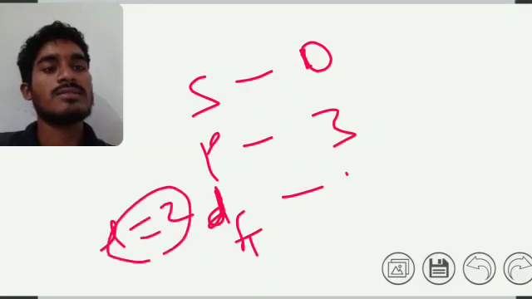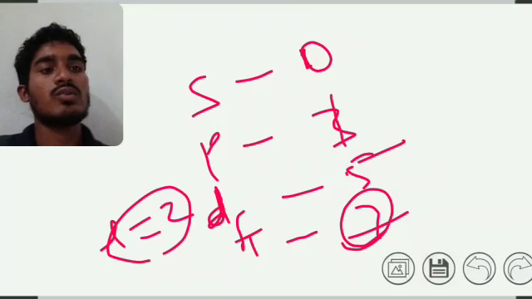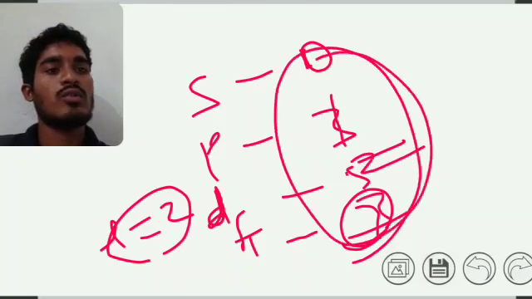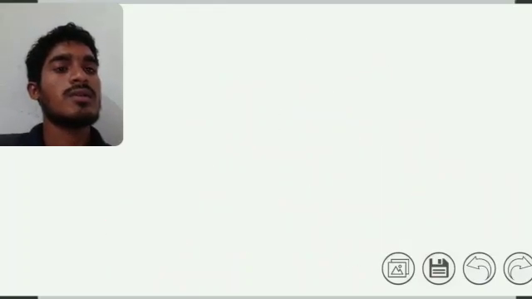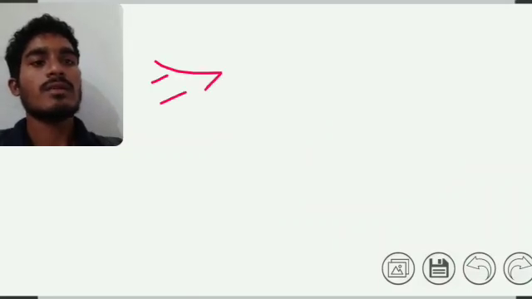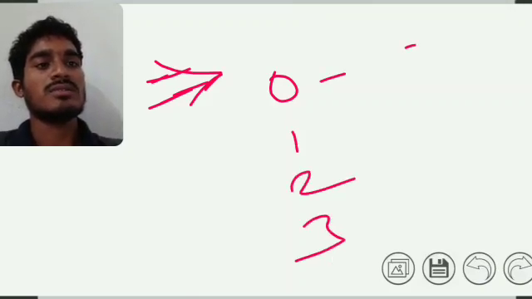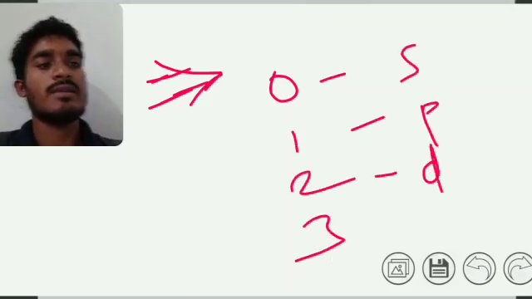Okay, it has 5 and 7. These mean 1 here, 2, 3, 0, 1, 2, 3. Now we can see these are the values of the azimuthal quantum number, or angular momentum. So 0, 1, 2, 3 mean S, P, D, F.